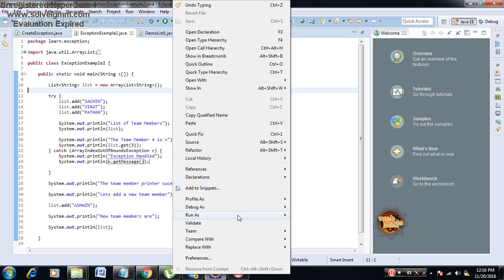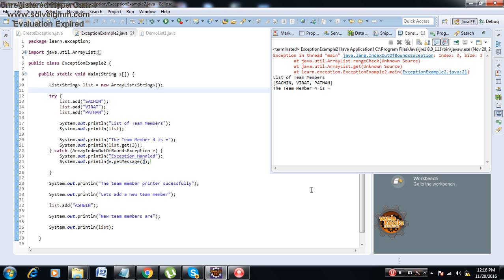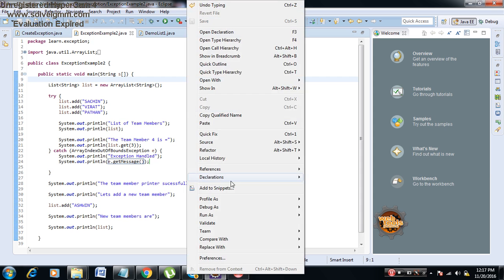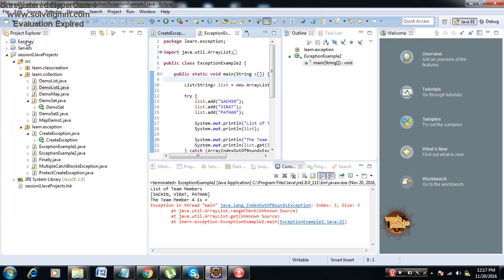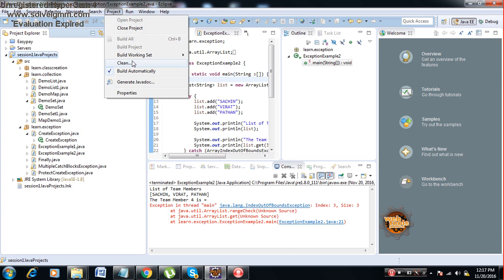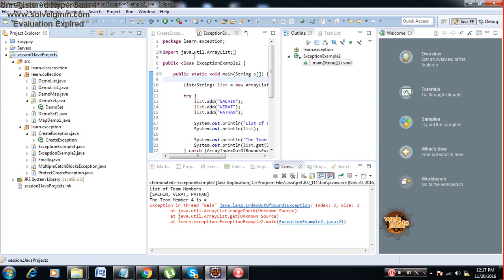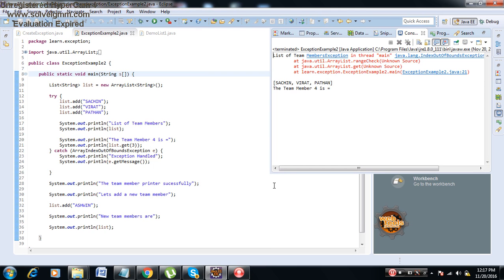Now I'll go back here, I'll say run as Java application. When I say run as Java application, even after the exception it has to execute this now. Right click, run as Java application. The team member 4 is, exception handled. No, it is not printing, means build automatically. This is the issue, it is not getting compiled. Now I'll go back here, right click, run as Java application.